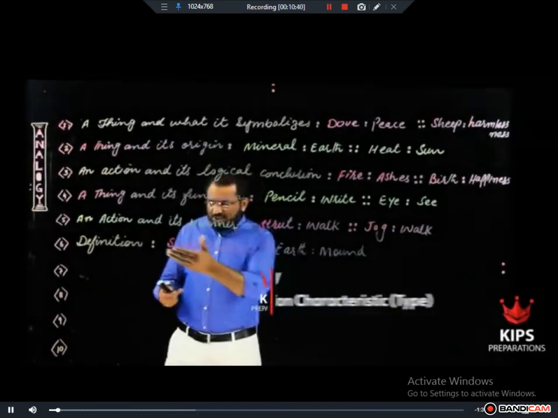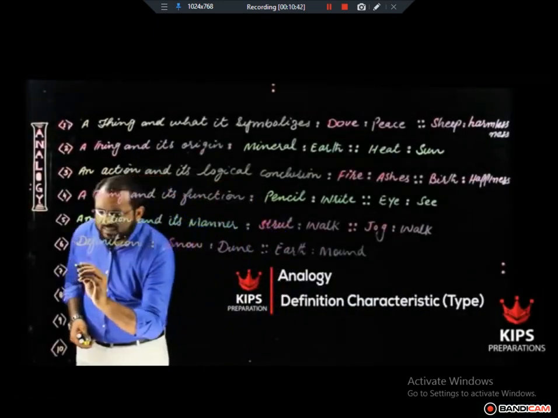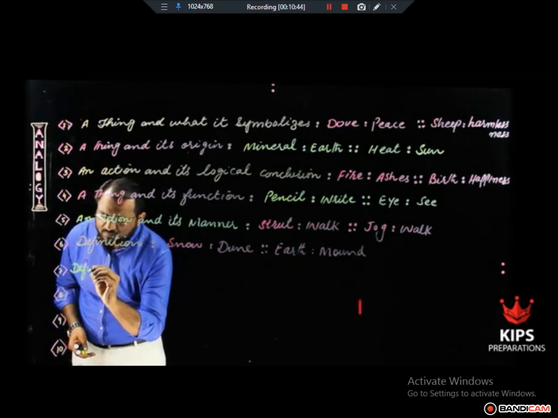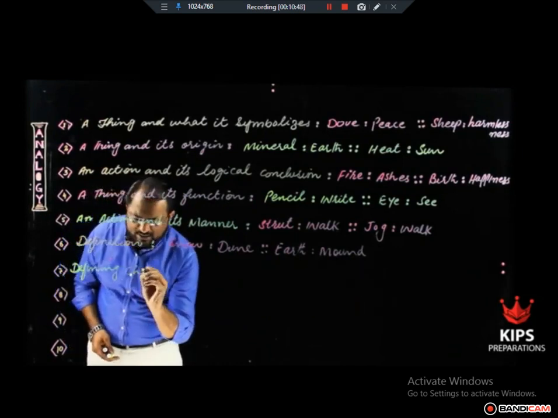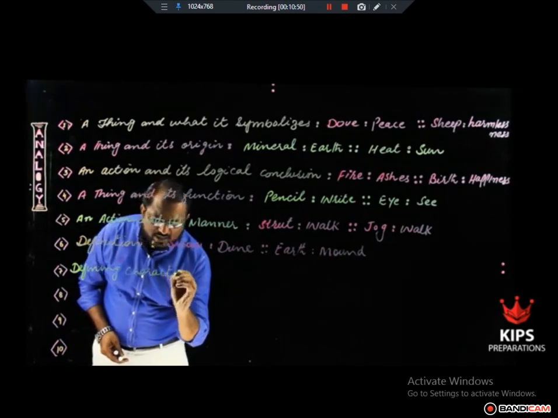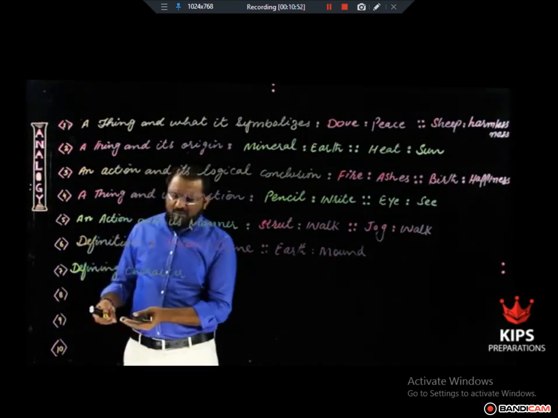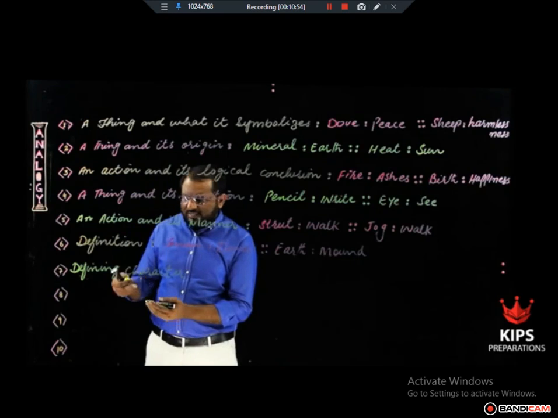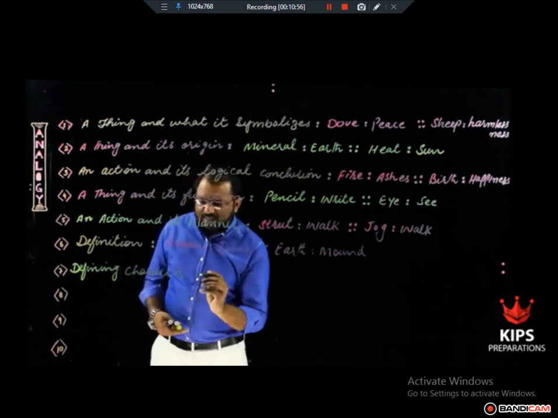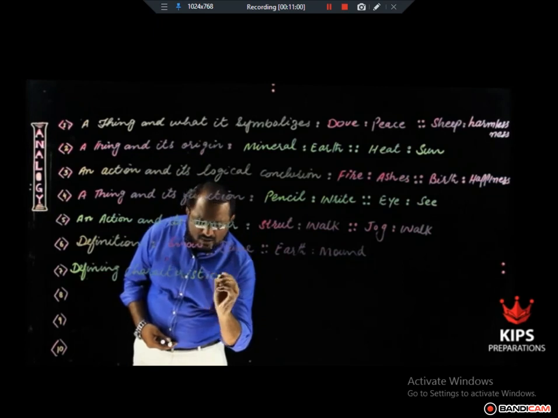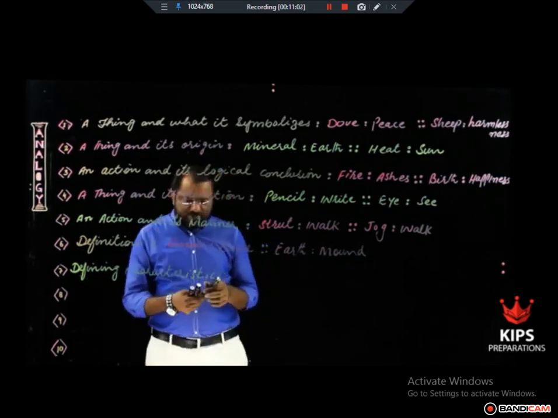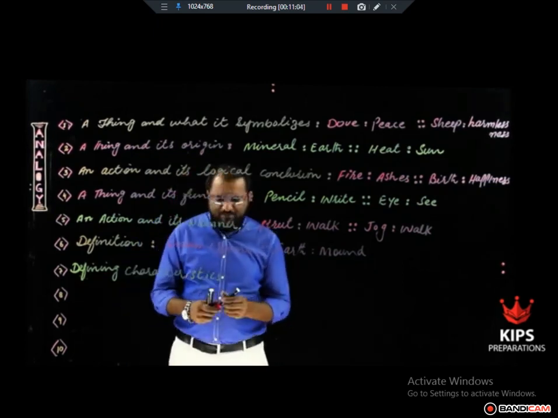Topic is extension of the previous one, defining characteristics. And in the couple of the next points, we will keep on extending the same idea, defining characteristics. First one is with respect to its type.